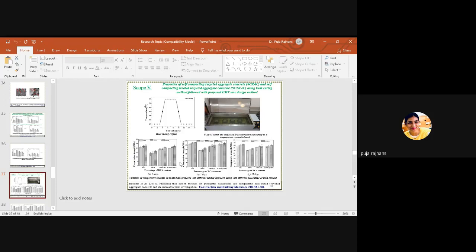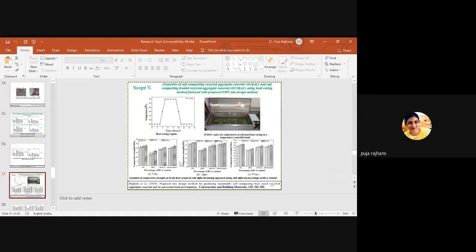are under the heat cured chamber, and after some time we have checked the strength of the heat cured concrete. Both the concretes are heat cured, but the materials are different. So we checked the strength after some time of heat curing, and we found that the compressive strength as well as the durability properties are the same, meaning there is no major difference.